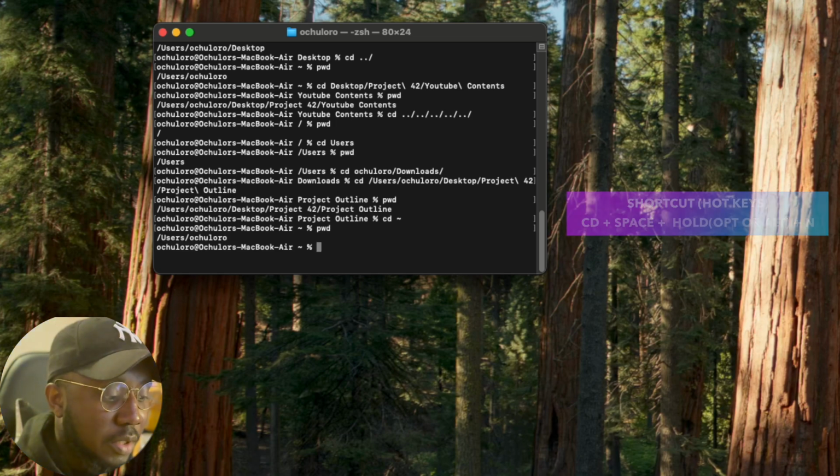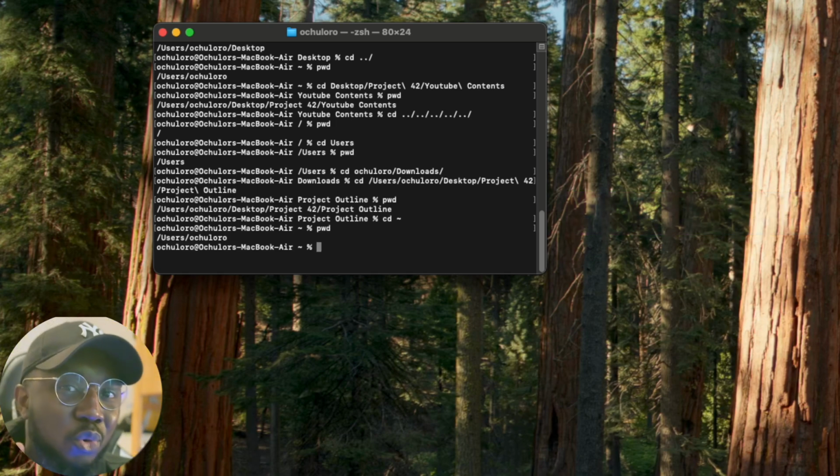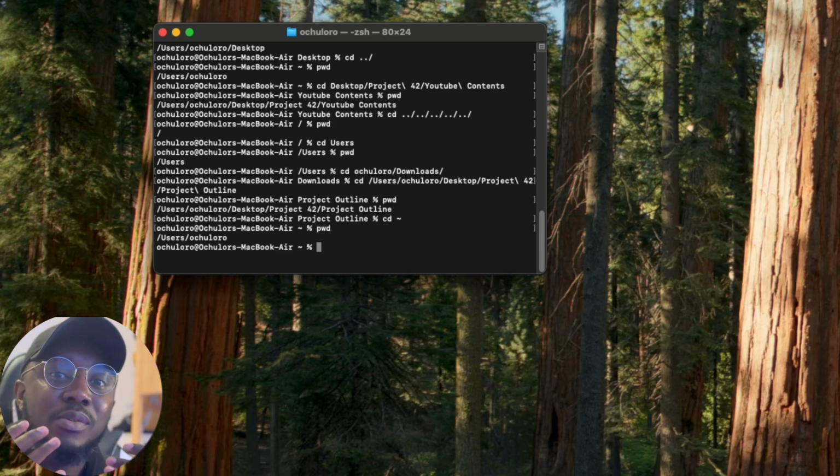Now, when we do pwd, we see we're back at Ochulo O. What is that squiggly line? Well, it's more like a shortcut that tells cd that, hey guy, we want to go to the home directory. But what is the home directory?